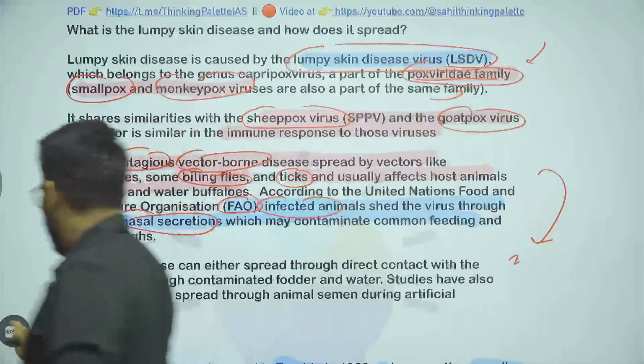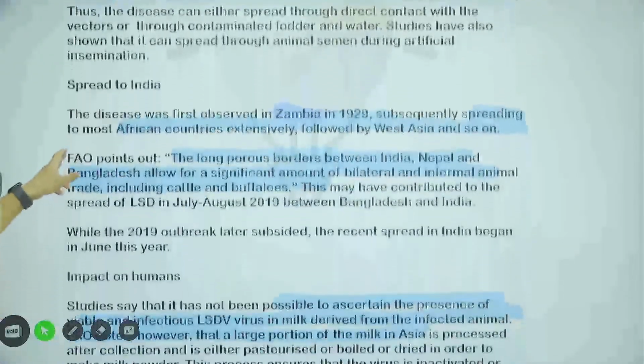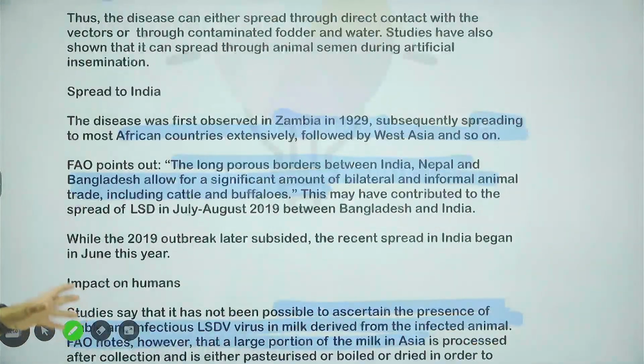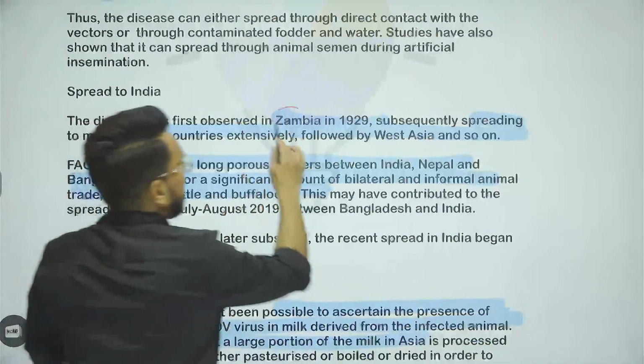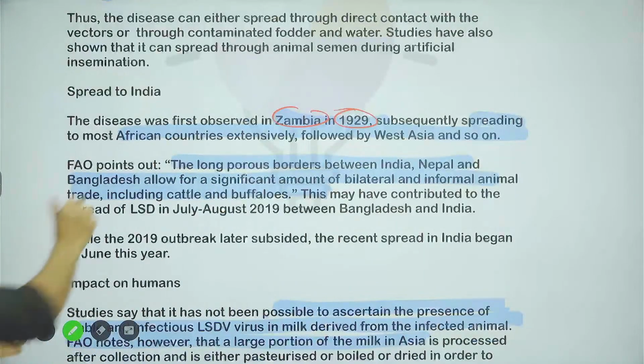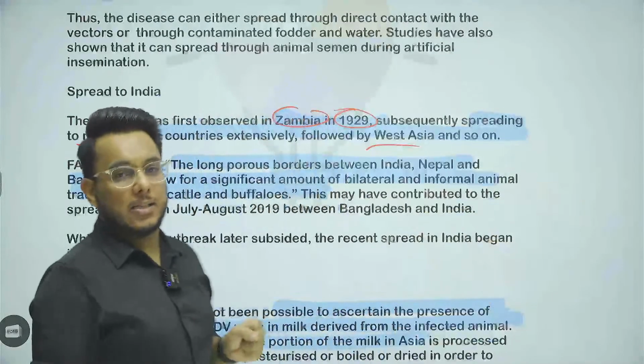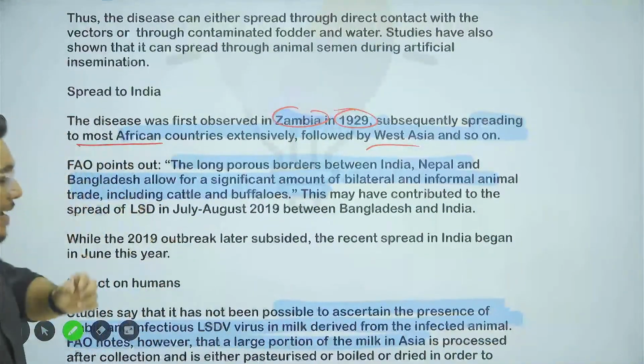Now, when we talk about the spread of lumpy skin disease to India, it has been speculated. First of all, the lumpy skin disease was first observed in Zambia in 1929, and from Zambia it has spread to most of the African countries, and then to West Asia, and then even to the Indian subcontinent. Now, when we talk about India, guys, understand this thing.